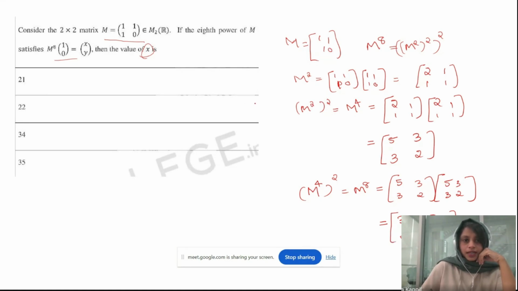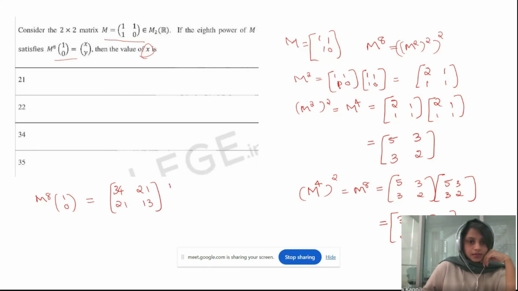What we need to find is M to the power of 8 times (1, 0). So M to the power of 8 times (1, 0) is 34, 21, 21, 13 times (1, 0), which equals (34, 21).